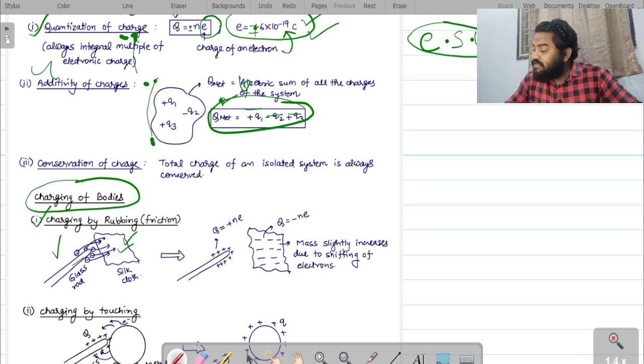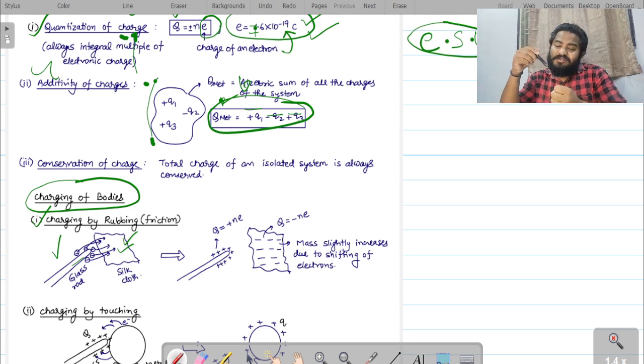For that you must know about the work function. Here the work function of the glass rod is very much less than that of the silk cloth. Work function is nothing but, from the atoms of the glass rod, the valence electrons, you know, right?